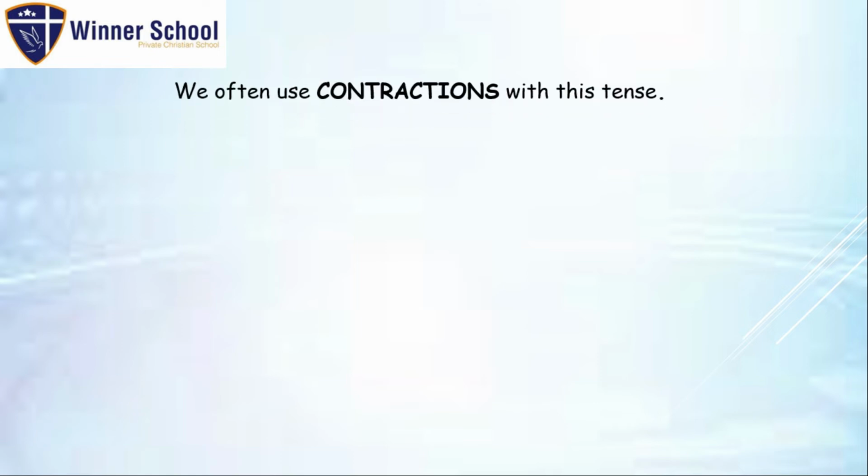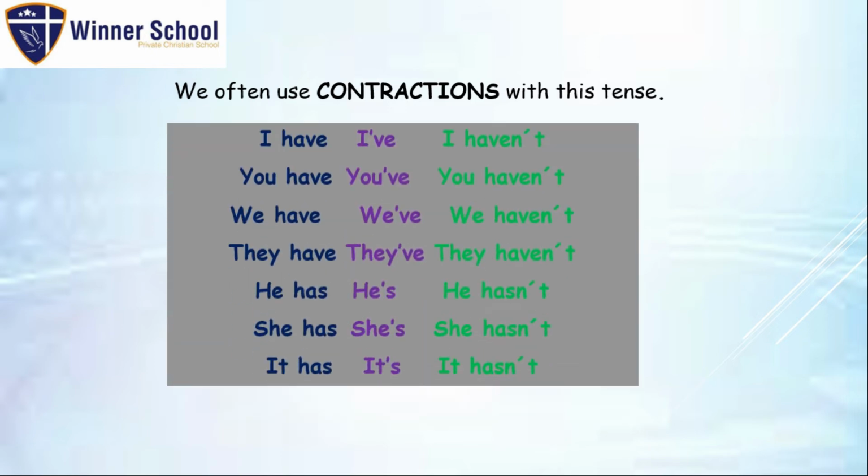This is easy because this is another way to use the subject plus your auxiliary. For example, I have, I've, I haven't. I have and I've is totally the same. This is just a contracted form.